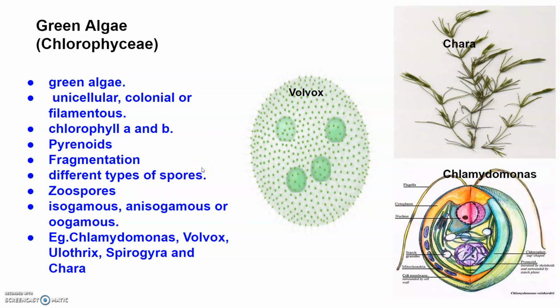Now, different types of spores are there. Vegetative reproduction takes place with the help of fragmentation or by formation of different types of spores. Now, again, here the flagellated zoospores are produced in the zoosporangia in the asexual reproduction. And the reproduction is again of the same three types as we have discussed in the previous slide: isogamous, anisogamous or oogamous. And some common green algae are Chlamydomonas, you can see here, Volvox and Chara.